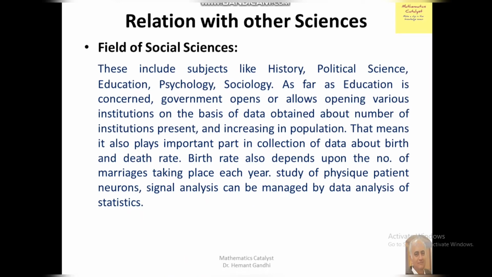After that, the field of social sciences. These include subjects like history, political science, education, psychology, sociology. As far as education is concerned, the government opens or allows opening various institutions on the basis of data obtained about the number of institutions present and the increase in population. That means it plays an important part in the collection of data about birth and death rates. Birth rate also depends upon the number of marriages taking place each year. Study of psyche, patient neuron signal analysis can be managed by data analysis of statistics.